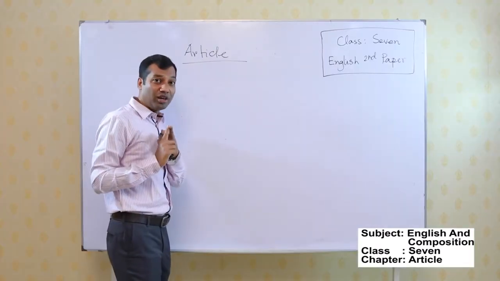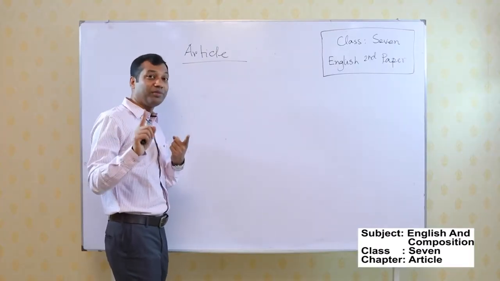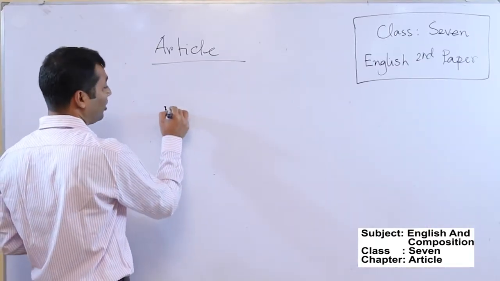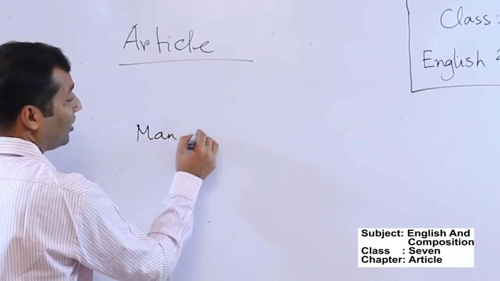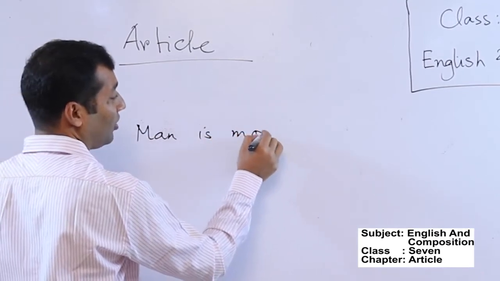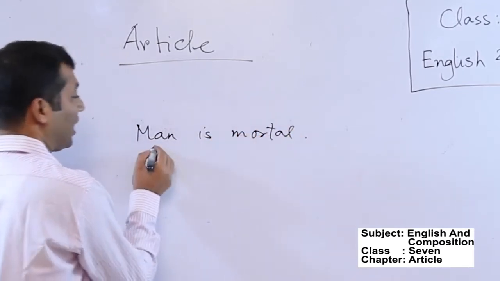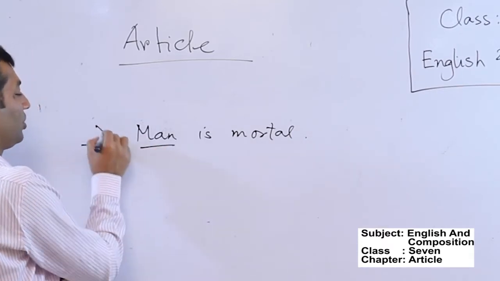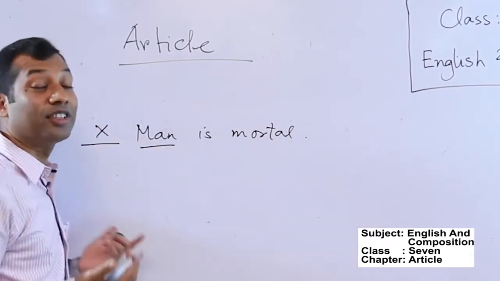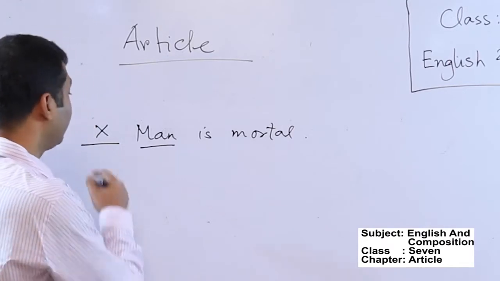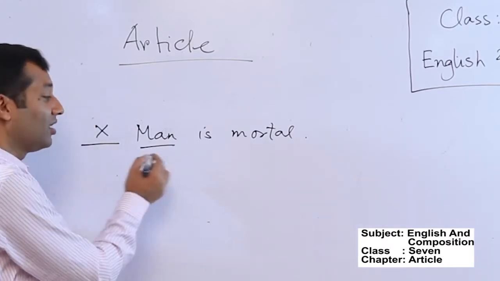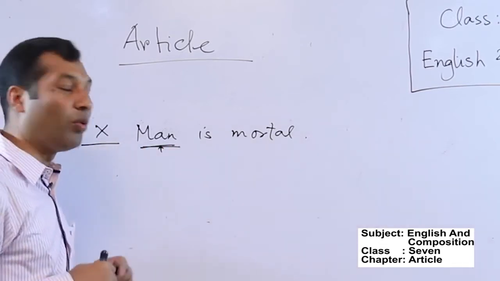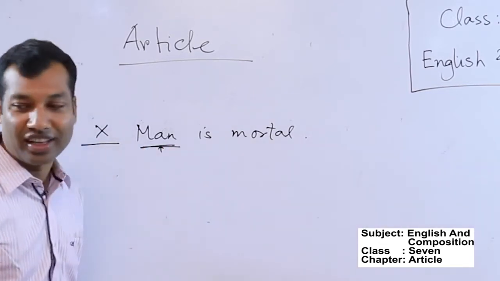But sometimes there is an exception. Before the common noun man, no article is used. Man is mortal. Though it represents the whole class, you cannot use any article before it. You should keep in mind that this is an exceptional case, that the common noun man doesn't take the article the before it when it represents the whole class.